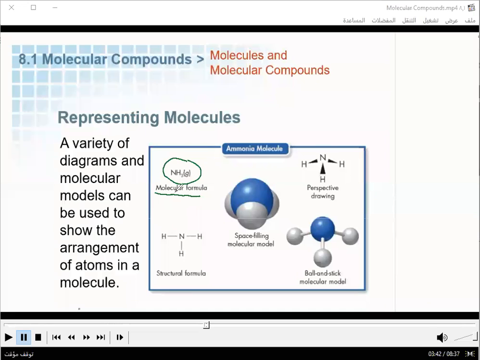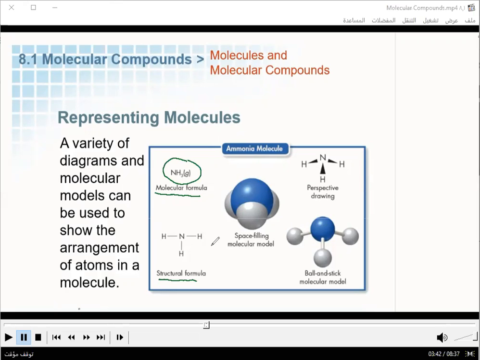Okay. Now, the molecular formula shows us only the types of elements and the number of atoms of each element in a molecular compound. Here we have, what is the name of this model? This is the structural formula. What does it show us? What is the difference? The hydrogen and the nitrogen. That shows that nitrogen is bonded to 3 hydrogen.